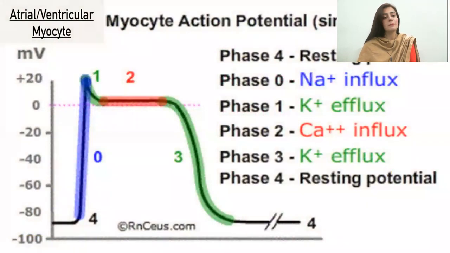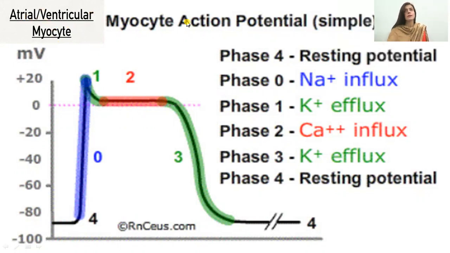Now coming towards the main topic: what is the difference in action potential of the myocytes, that is of the atrial and the ventricular myocytes, and the pacemaker cells. We have already discussed this when we were discussing the heart and the antihypertensives, that these myocytes basically have 5 phases: phase 0, 1, 2, 3, and 4.